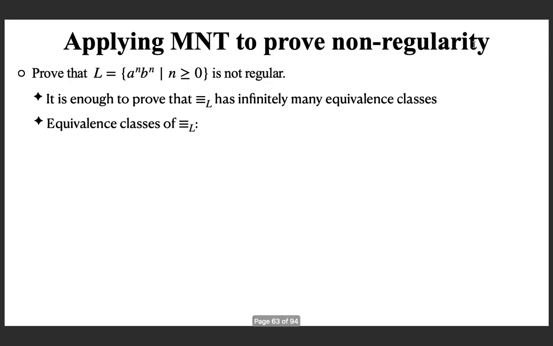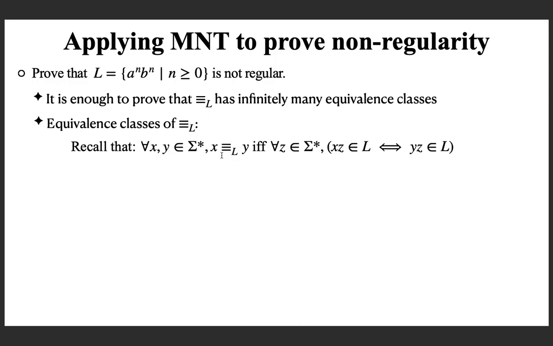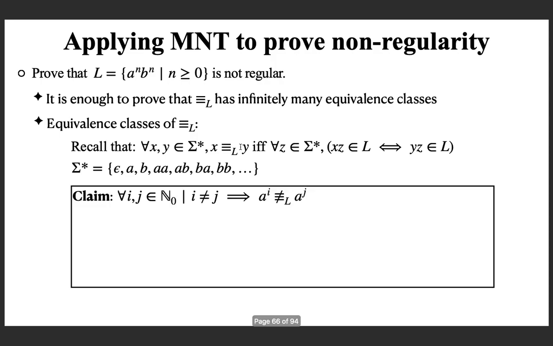So now we need to look at the equivalence classes. To find them, recall the definition of the equivalence relation. Now look at the set of all strings. You can have a claim which says that for all natural numbers i and j, when i is not equal to j, that means i and j are two different natural numbers, then the strings a^i and a^j must not be related under this canonical relation. You can prove it. Suppose i is not equal to j. Then look at this.